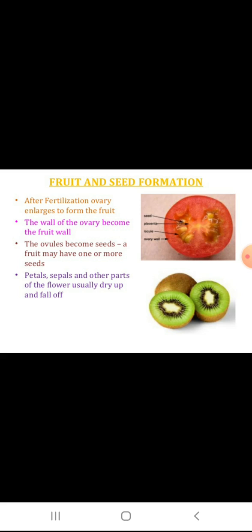The first one is moisture. Dry seeds contain 8 to 15% of water, and as long as they are kept dry, they will not germinate. It is essential that water be available in adequate amounts for germination. Next one is temperature. An optimum temperature is necessary for germination, and this varies with different kinds of seeds. The favorable temperature for the germination of most seeds is between 25 degrees Celsius and 30 degrees Celsius.